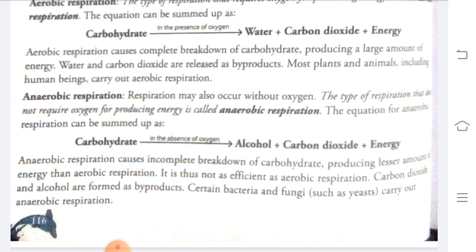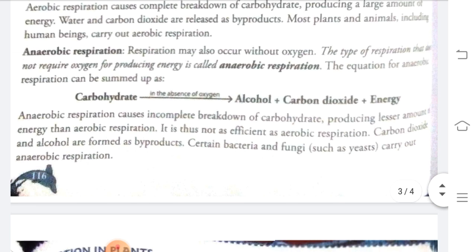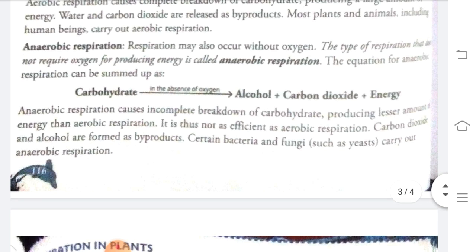Now the second type of respiration which we are going to talk about is anaerobic respiration. This respiration may occur without oxygen. Respiration which occurs without oxygen is known as anaerobic respiration.